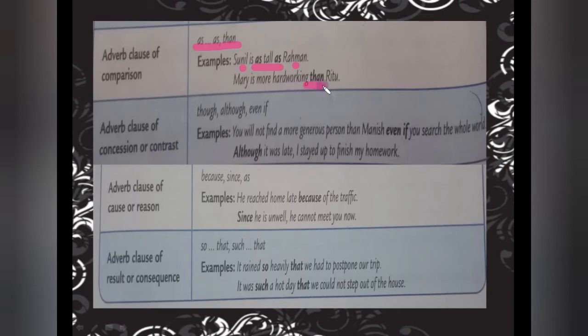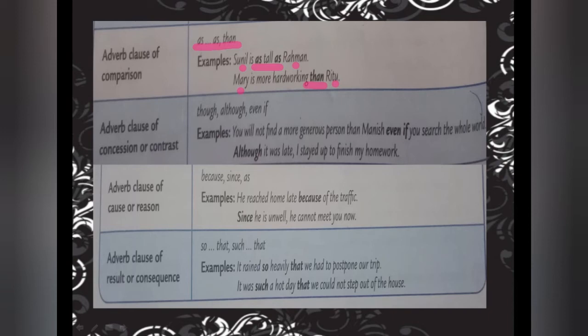Mary is more hardworking than Ritu. So here we have to see, than is your word, that is the conjunction. So Mary is more hardworking than Ritu, a comparison between Mary and Ritu. Now, adverb clause of concession or contrast.